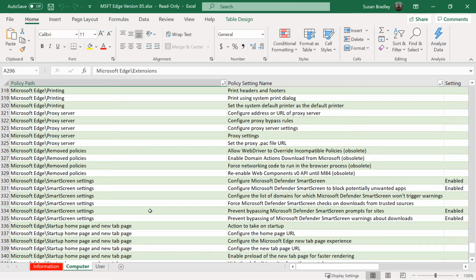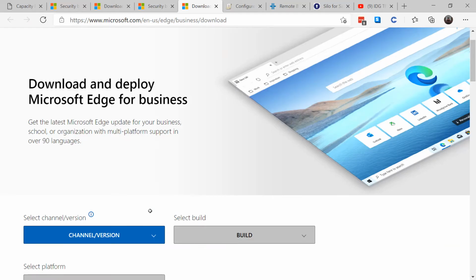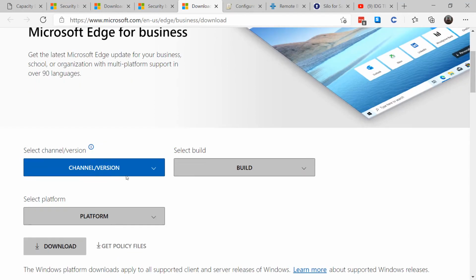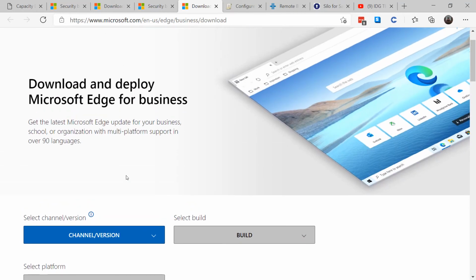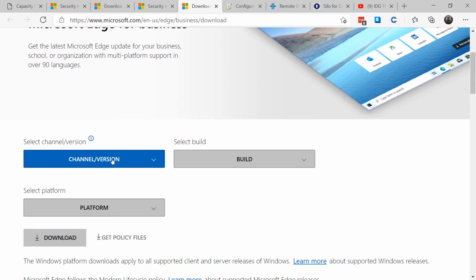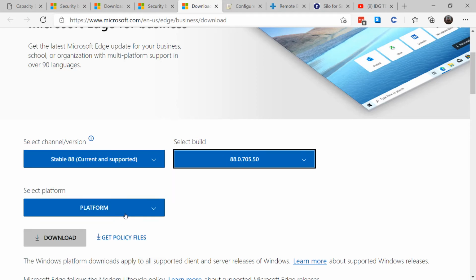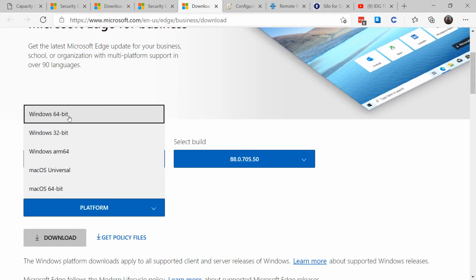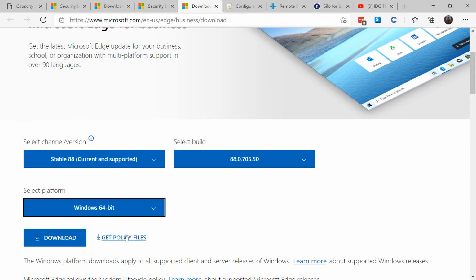To get the policy files for Edge for Business, you want to make sure you go to the Edge for Business page, and the trick is to pick the channel version and the platform, and then it lights up the Get Policy Files section, so you can then download it and use it for group policy in your environment.